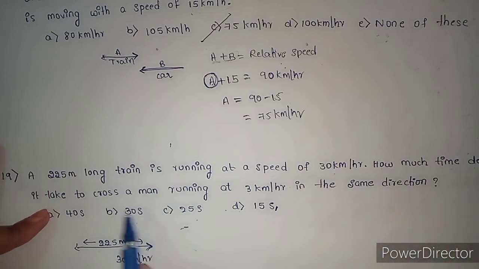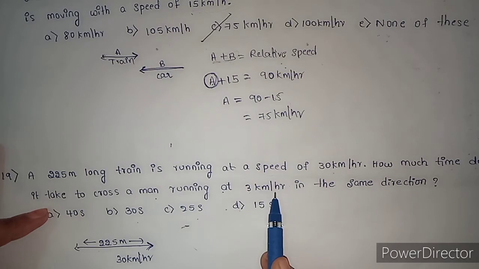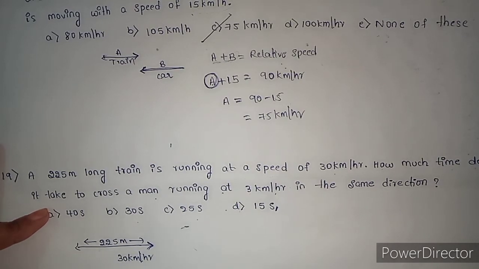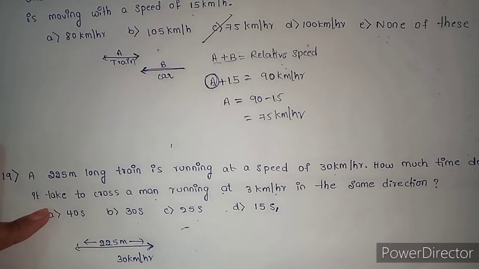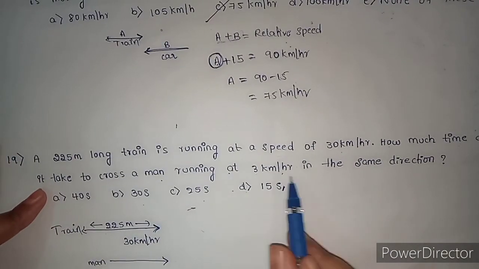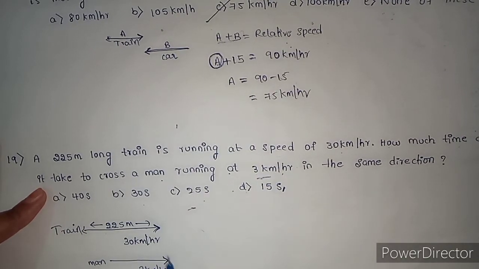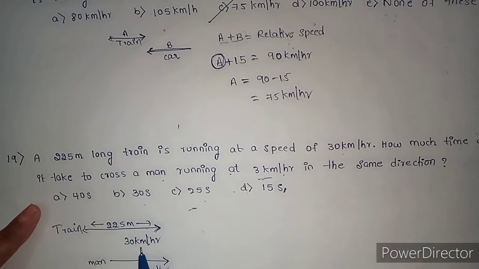This is the man and this is the train. The man is running at a speed of 3 km per hour in the same direction.